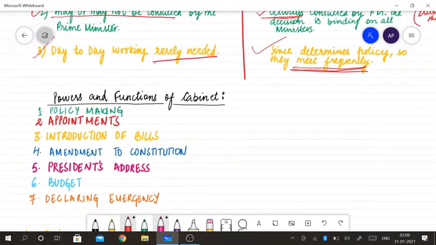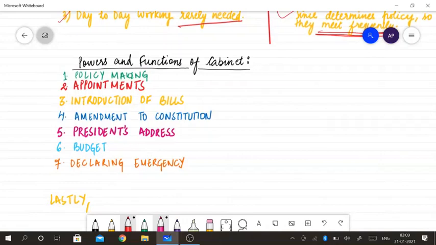Now, coming to the powers and functions of the cabinet, as you know, policy making is the first one. They make the policy under the guidance of the prime minister.